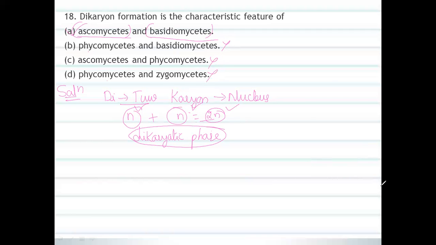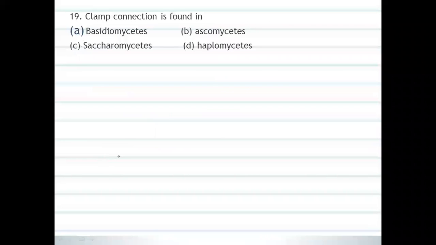Now I would like to move on to another question: where is the clamp connection found? In many members of basidiomycetes, cell division is accompanied by clamp connection.